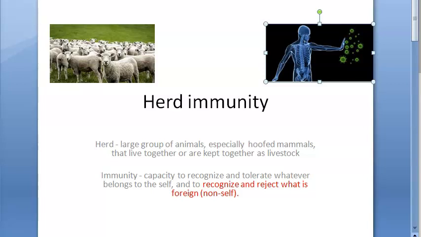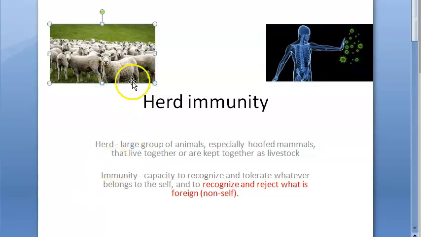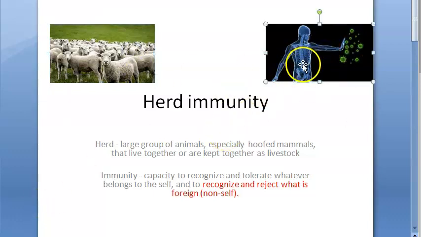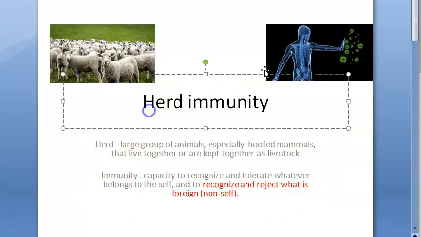Hello people, in this video we want to look at herd immunity. What is herd and what is immunity? A herd is a group of animals, but herd can also mean a group of human beings. Immunity is where you can recognize what is yours and what is foreign, and fight and reject the foreign or non-self substance. That is herd, and that is immunity.